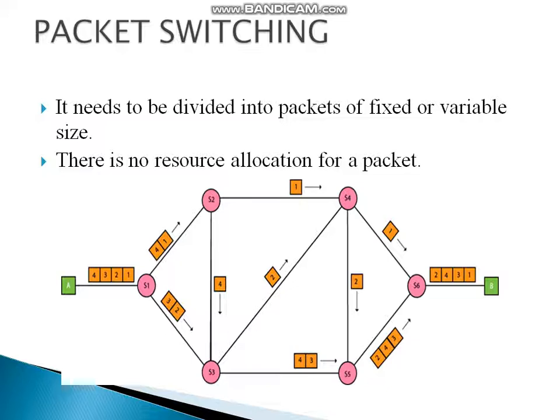A packet will travel across the network taking the shortest path possible on its own. In circuit switching, the dedicated path should be established before the communication, but here all the packets take the shortest path possible on their own. All the packets are reassembled at the receiving end in the correct order by sequence number. If any packet is missing, then the message will be resent. So here the message is 1, 2, 3, 4, but the message is split into packets. So 1 is sent alone, and 2 and 3. All the messages are split into small packets.